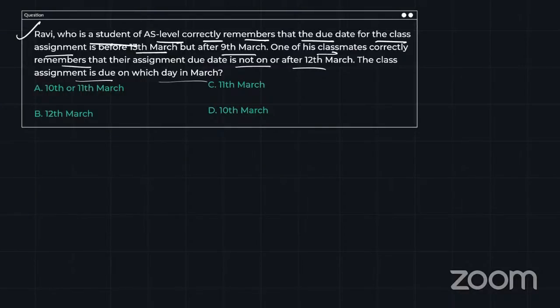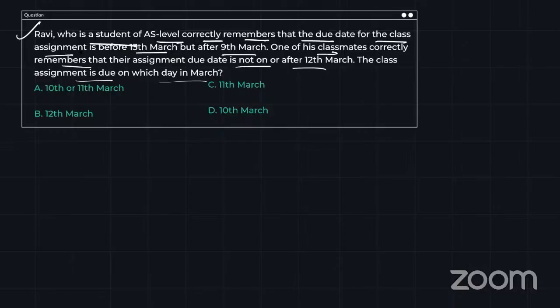Okay, I'm able to solve this new type, because this is, if I tell you, an arrangement problem, but it's not specific data. Here I have to see the bracket of those dates. If Ravi is saying something, I have to see that bracket, from which date to which date the possibility can be. Same I have to see for the other person, the bracket of dates. Let me tell you why I'm saying this bracket and all.